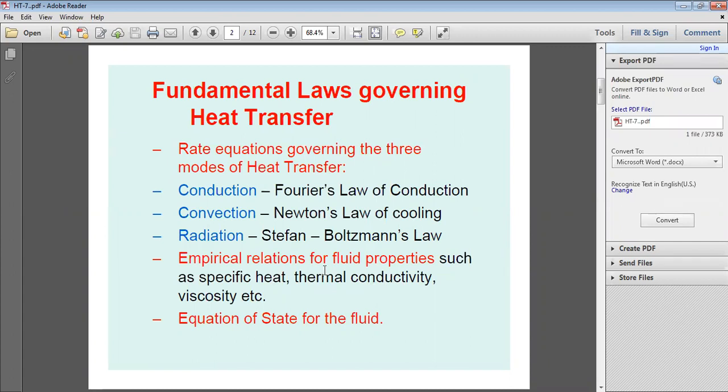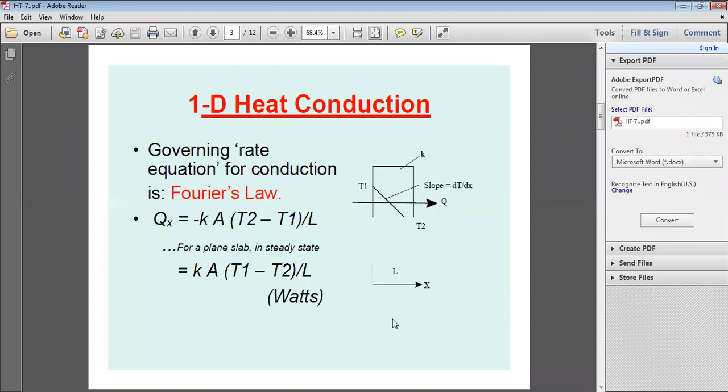And in addition to the empirical relation of fluid properties, in heat transfer, especially in convection, as well as in conduction and radiation, other properties that affect the heat transfer rate are the specific heat of the material, thermal conductivity of the material, viscosity of the fluid, like that. So all these are fundamental laws, and the equation of state for the fluid. All these are fundamental laws.